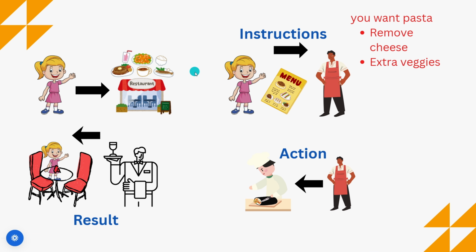Let's take a real life example. Imagine you go to a restaurant and you tell the waiter that I want a pasta, but I don't want cheese, so remove the cheese and add some extra veggies. The waiter does not start cooking immediately.